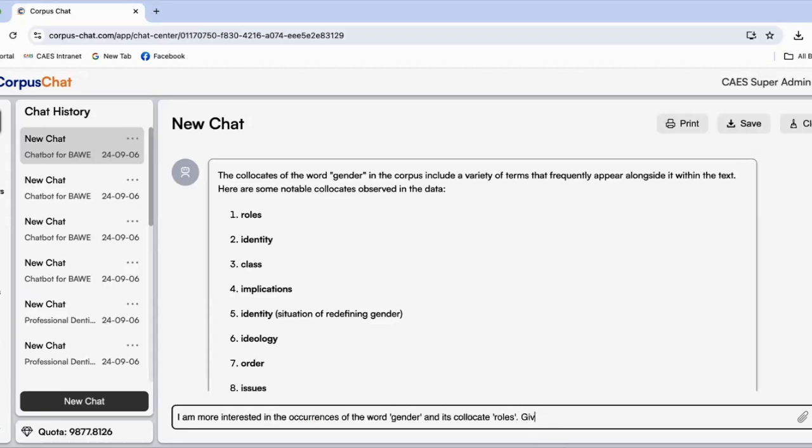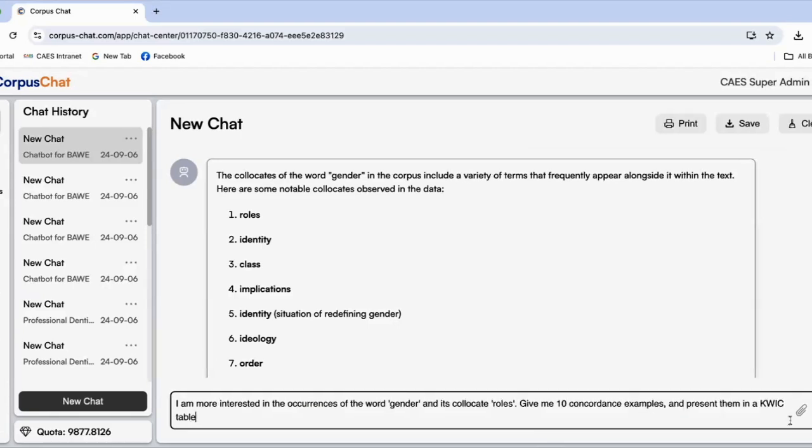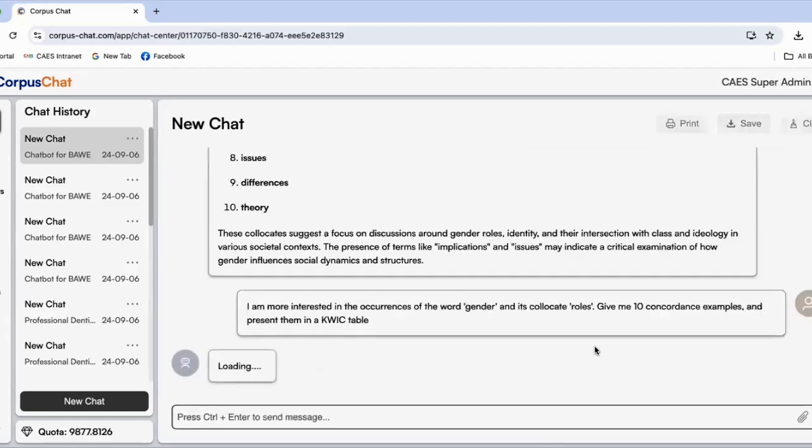Give me 10 concordance examples and present that in a keyword in context table. Okay. So always learn how to ask questions wisely and always learn how to modify your prompt.